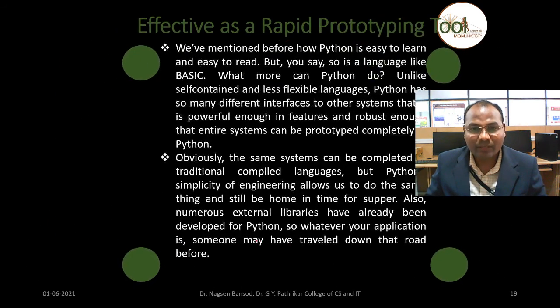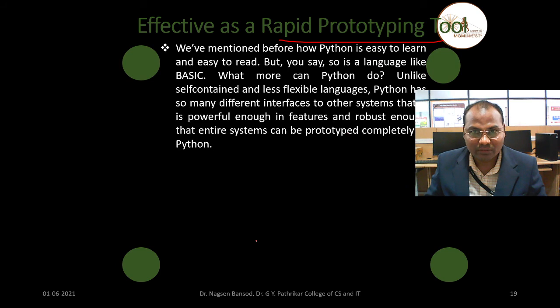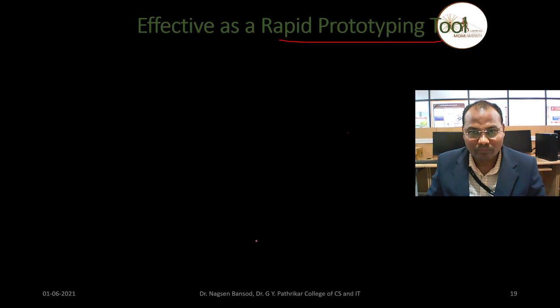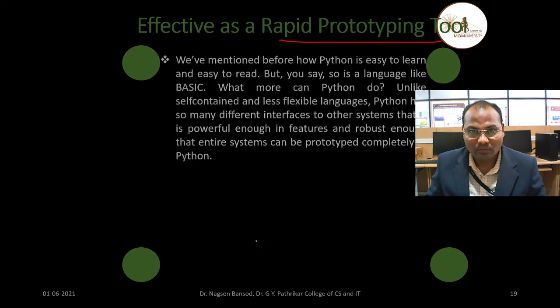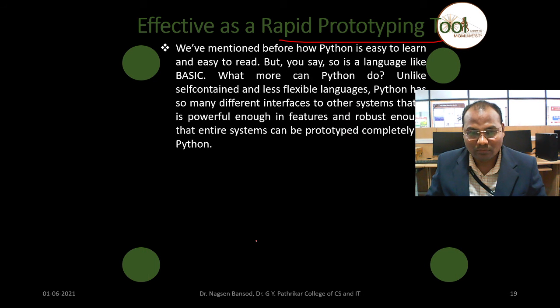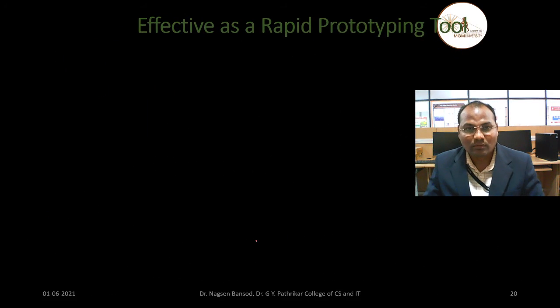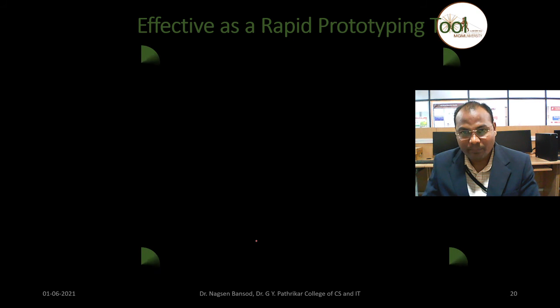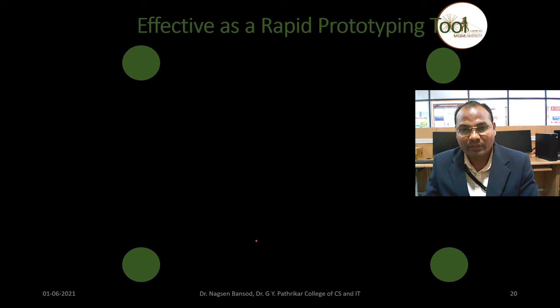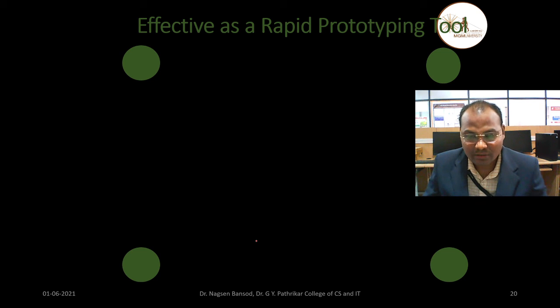Till then, if you have any doubt, you can ask me questions. Do you have any doubt? No, sir. We are looking at the features of the Python programming language. Okay, if you have any doubt, you can ask me questions.